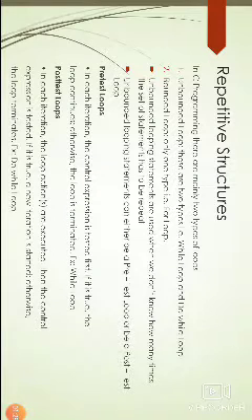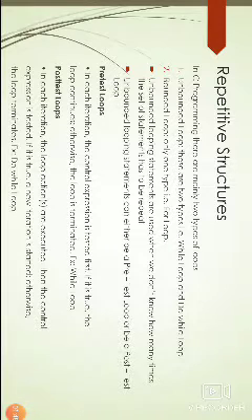So in C programming, there are only two types of loops. First one is unbounded loop. These are of two types, that is while loop and do while loop. Second one is bounded loop. There is only one type, that is for loop.